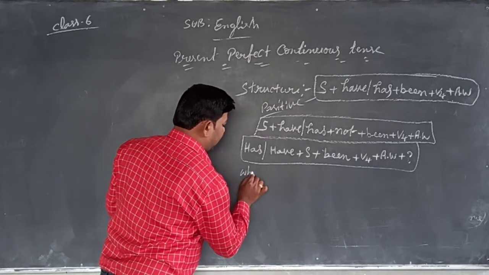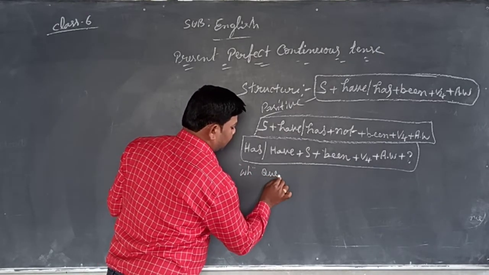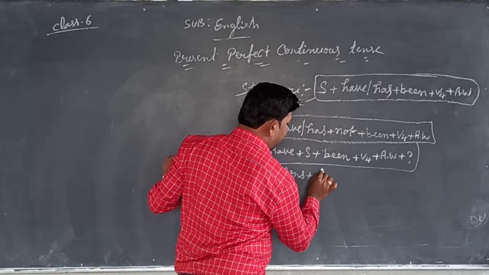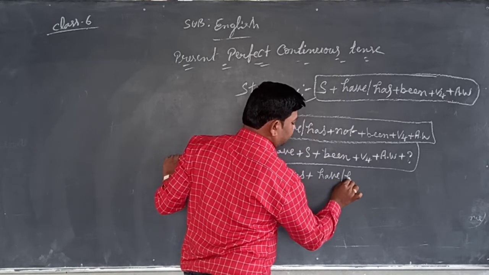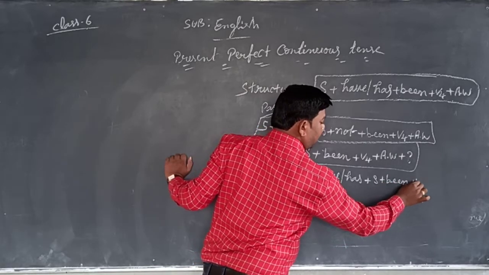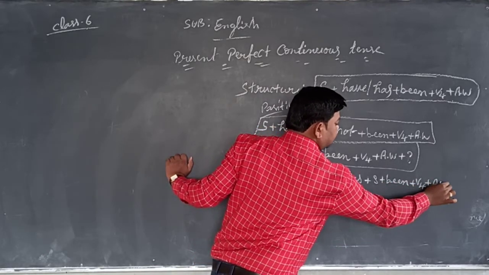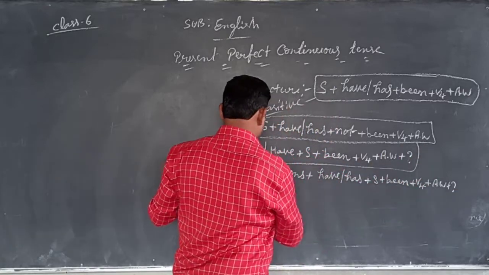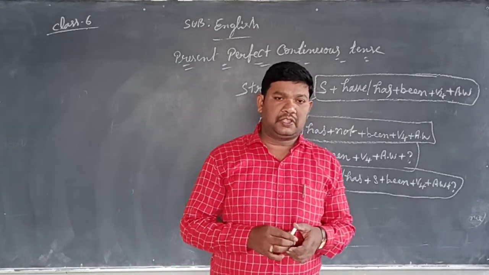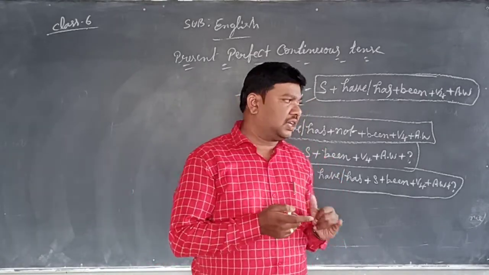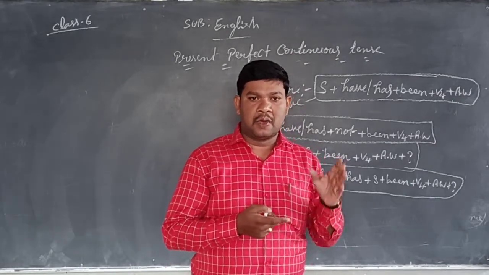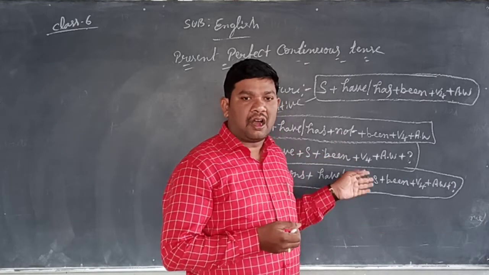And WH questions. See the structure of a WH question: WH word plus have or has plus subject plus been plus verb-ing plus additional word plus question mark. So students, we already learned WH questions. WH questions means the words beginning with WH: what, which, where, why, whose, whom, and also how. These are called WH questions.